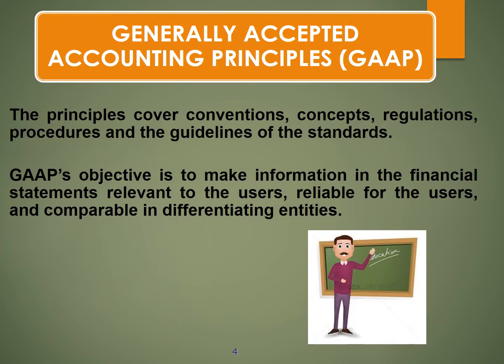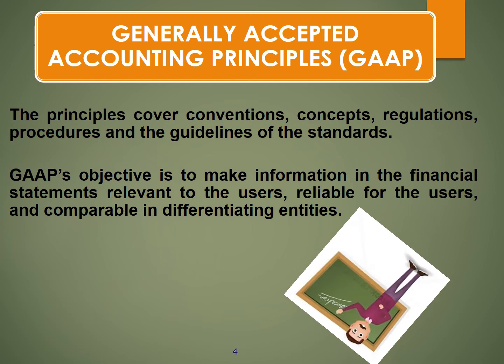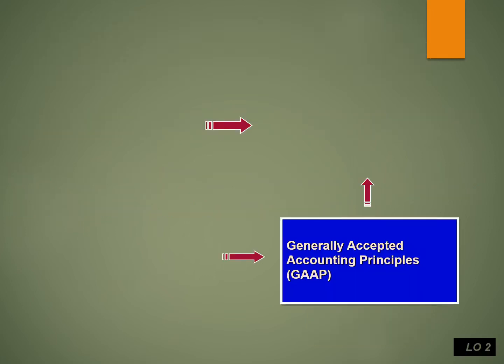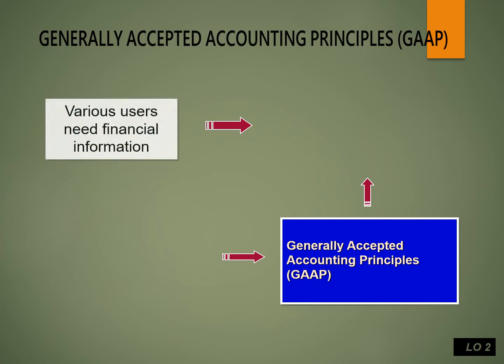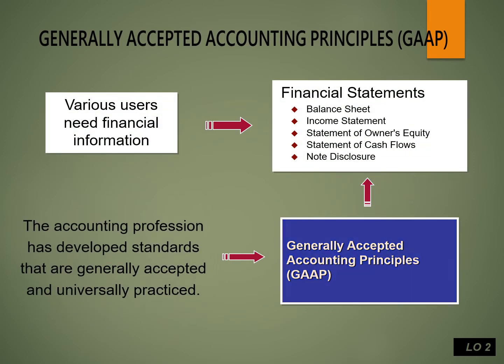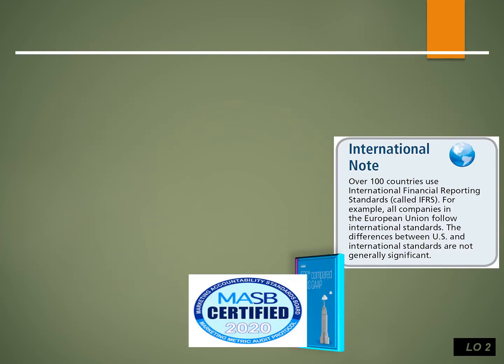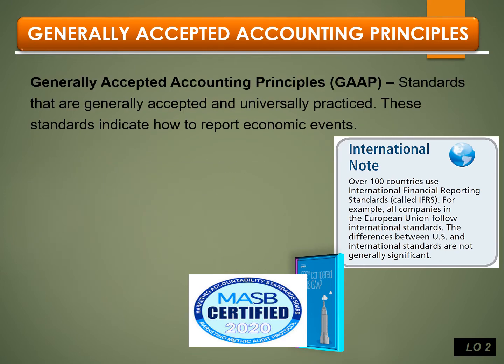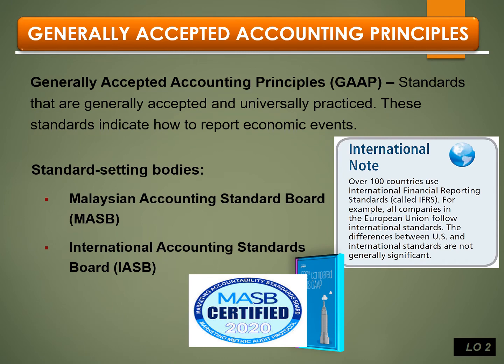The principles govern conventions, concepts, regulations, procedures and the guidelines of the standards. GAAP's objective is to make information in the financial statements relevant to the users, reliable for the users, and comparable in differentiating entities. All financial statements comply with GAAP. The importance of GAAP is that the standards are generally accepted and universally practiced. These standards indicate how to report economic events.